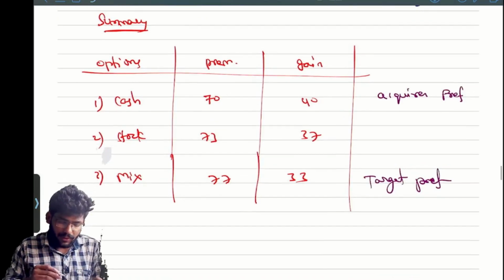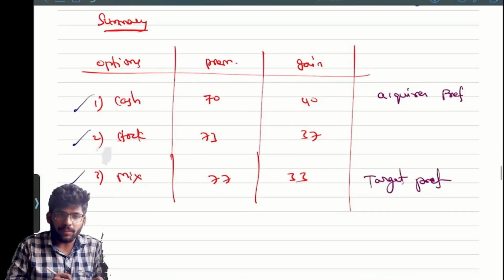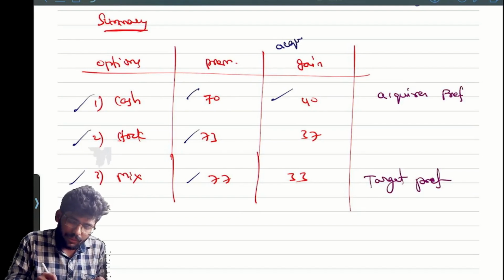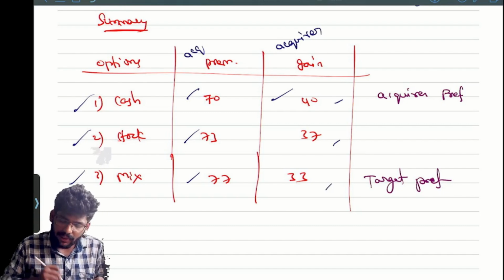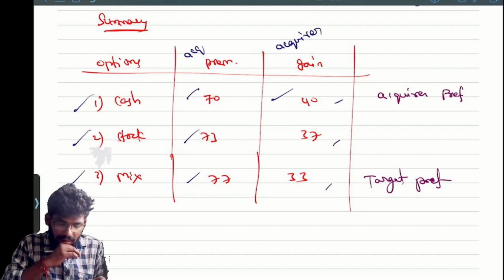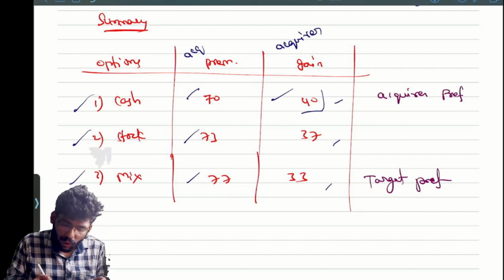So we have 3 options: cash option, stock option, mix option. In these, the acquisition premium is 73, 70, 77 and the acquirer's gain is 40, 37, 33. Which is a benefit to the acquirer? Which is a benefit to the acquiree? For the acquirer, the benefit is more at 40, and the premium is only 70.